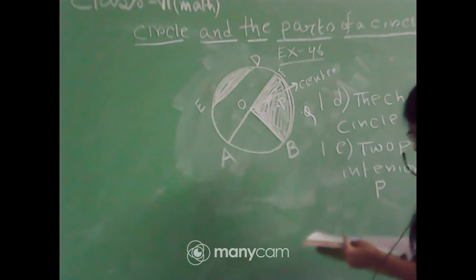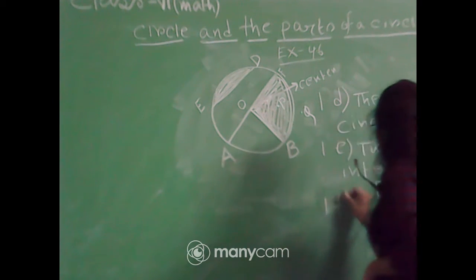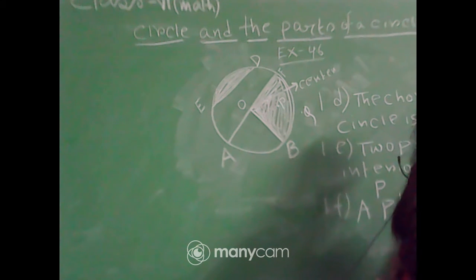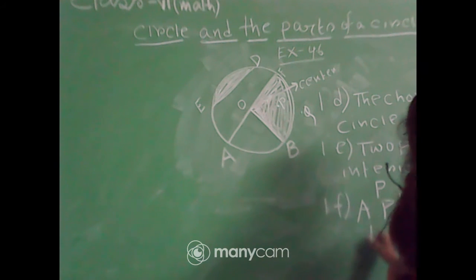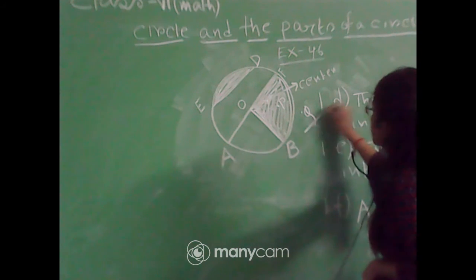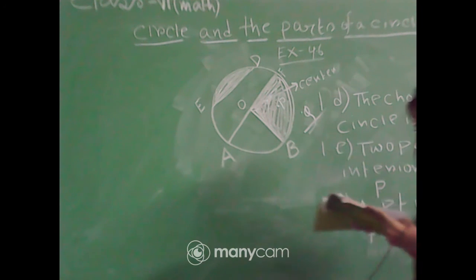A point in the exterior, because this point is outside of the circle. This point is outside of the circle.